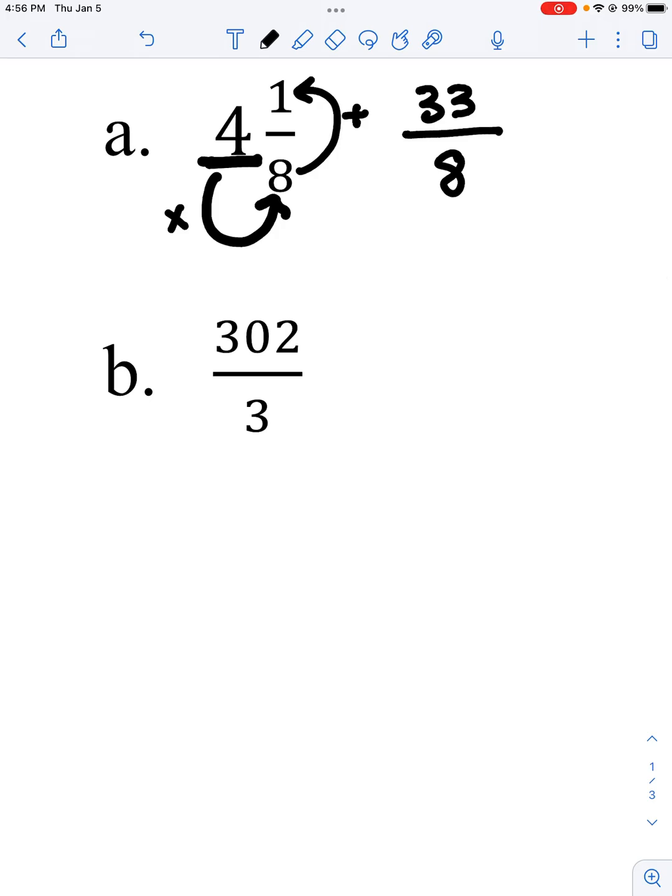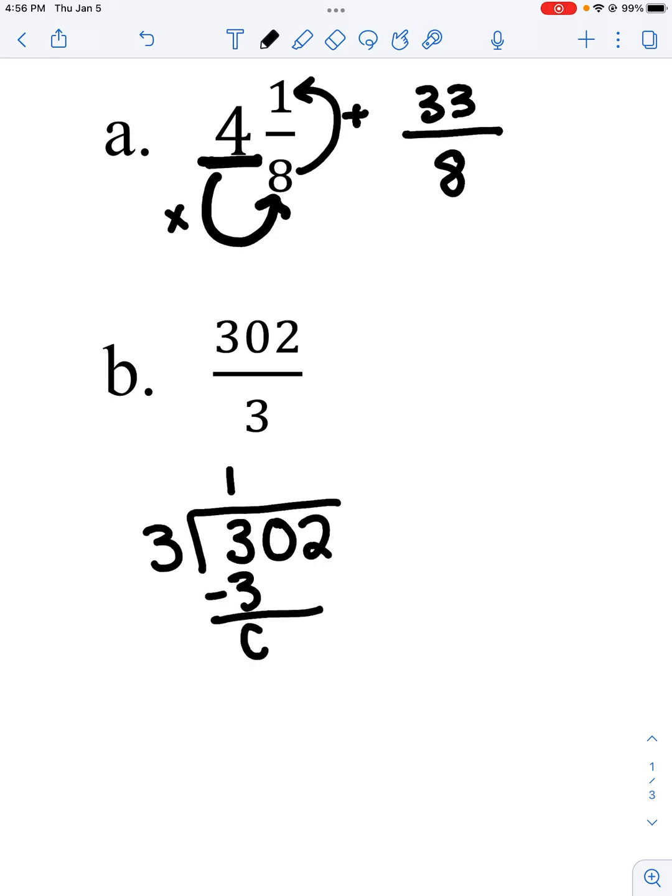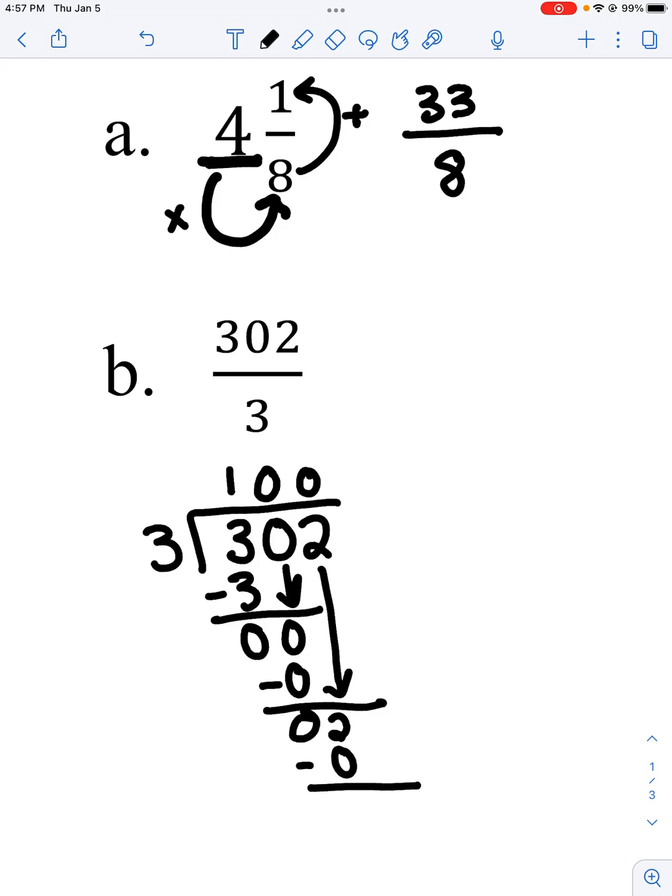Part B has 302 over 3. It's already an improper fraction. I have to make it into a mixed number. So essentially I have 302 divided by 3. 3 goes into 300 100 times, or 3 goes into 3 once. 3 minus 3 is 0. 3 goes into 0 0 times. 0 minus 0 is 0. I bring down my 2. 3 goes into 2 0 times. And I'm stuck with this remainder.